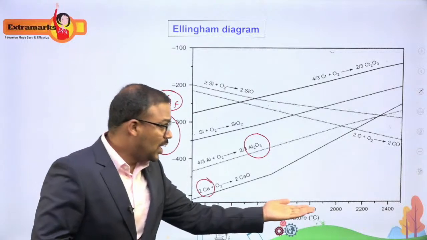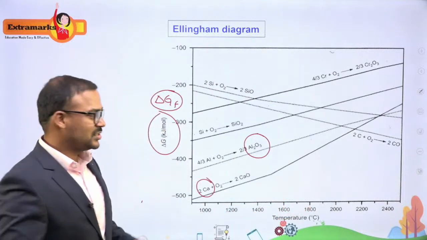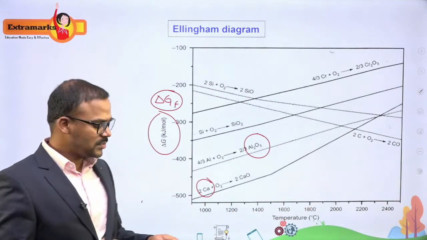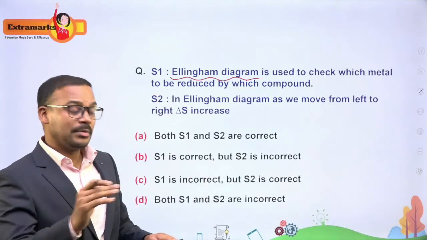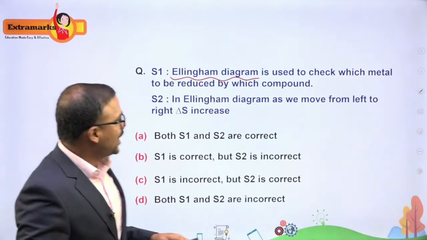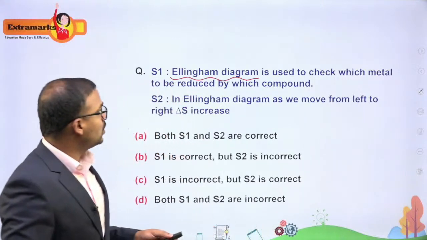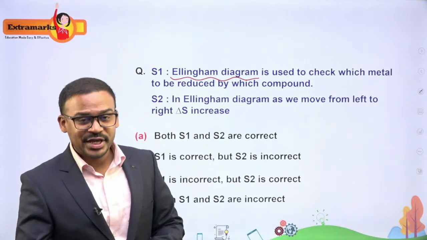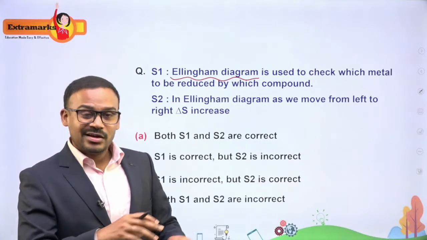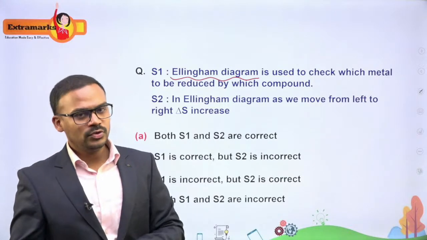And you also get to know at what temperature I should use it. So this is the basic concept of Ellingham diagrams, that it is used to select the reducing agents based on the temperatures too. So we can say that it is used to identify the reducing agents which can be used in a metallurgical process to reduce the oxides into their metal.